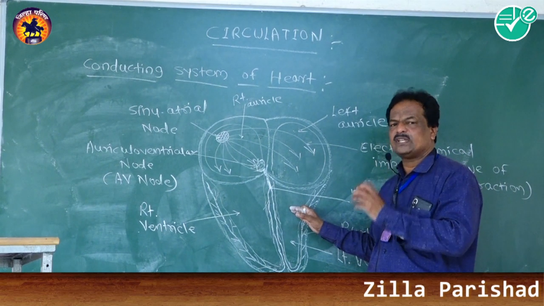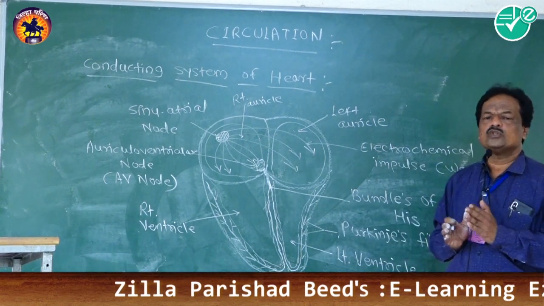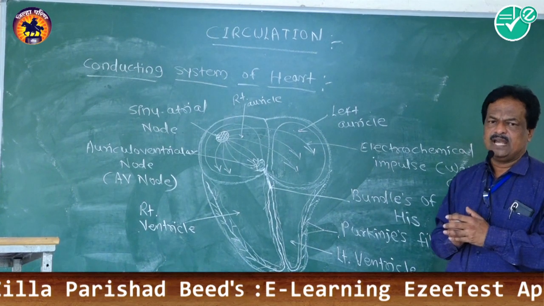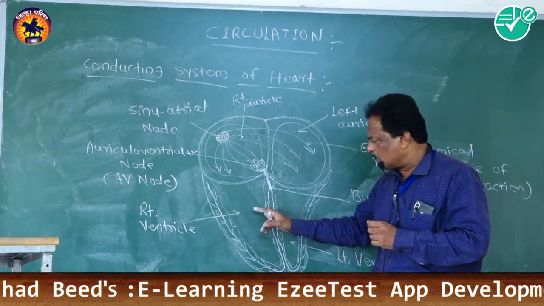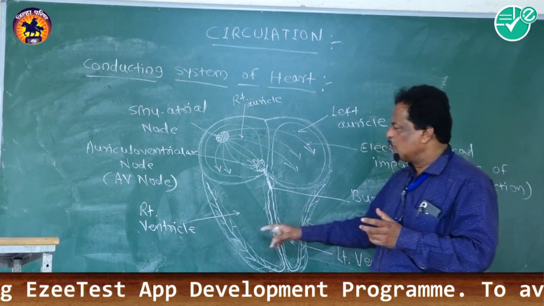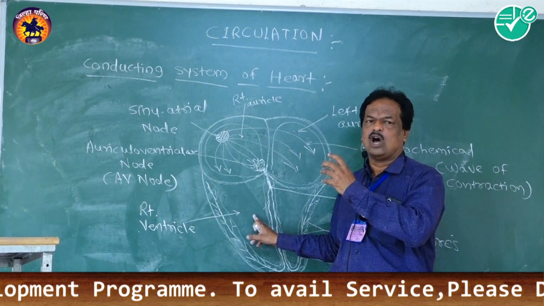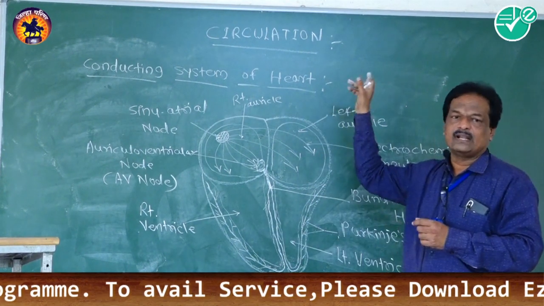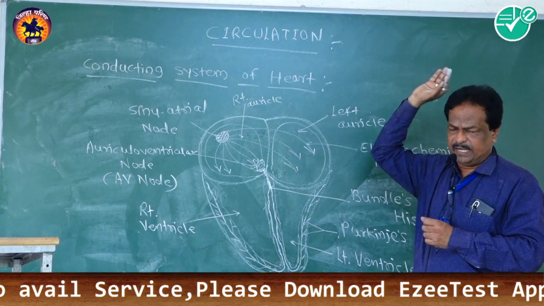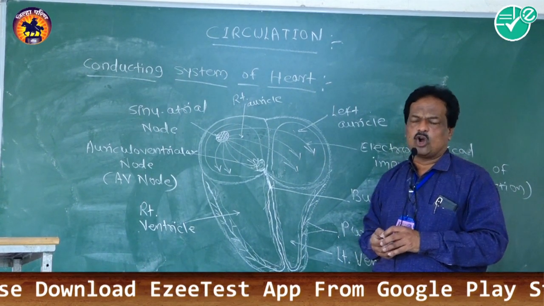After the stimulation of that cardiac muscle, it undergoes the phase of contraction, and when the ventricular contraction takes place, the blood which is present in the right ventricle is forced into the pulmonary trunk, towards the lobes of the lungs for its oxygenation.